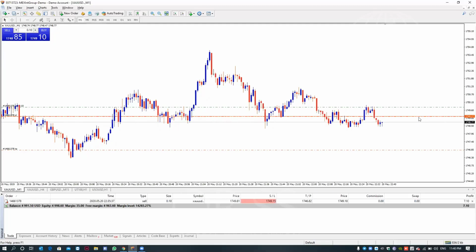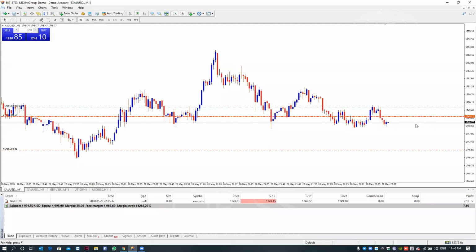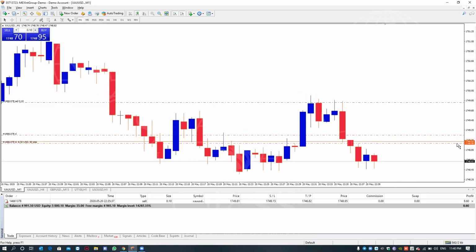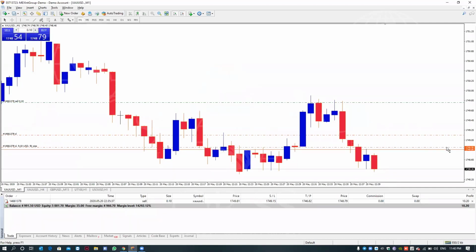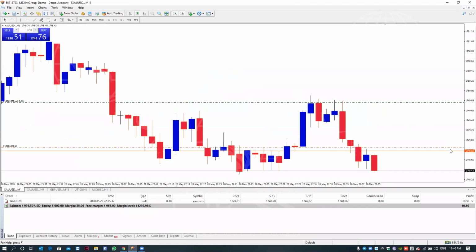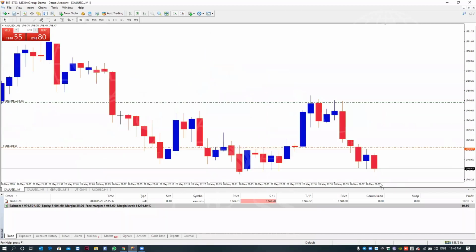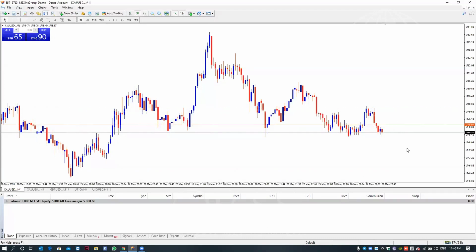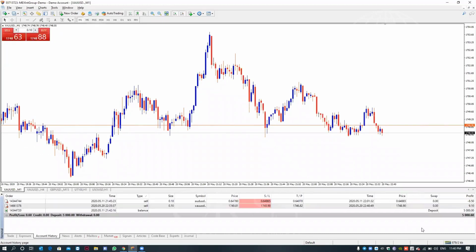When the bid price touches my trade, it will close automatically. Every time it is going down, I will do this. Now my profit margin is increased. It's $9.10. I am working with the line. Now you can see when the market touches this, it closes, and I am gaining $9.